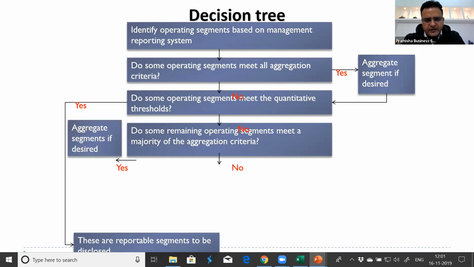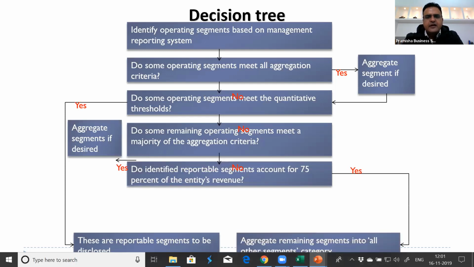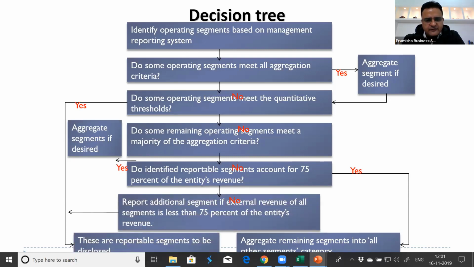There's a requirement that we need to present at least 75% of the entity's revenue as reportable segments. The remainder comes into the all other segments category. So we need to report additional segments if the external revenue of all segments is less than 75% of the entity's revenue. What does it mean?